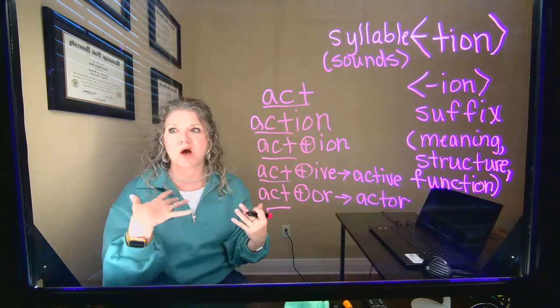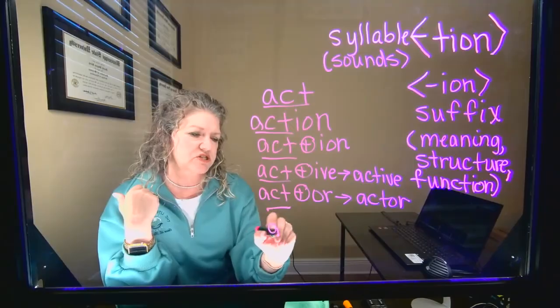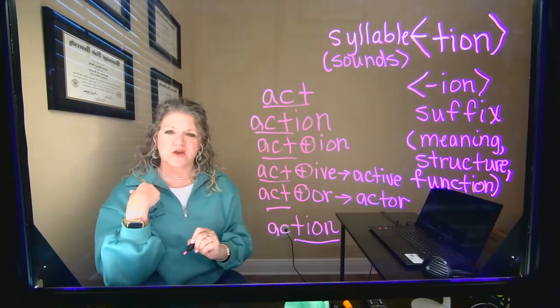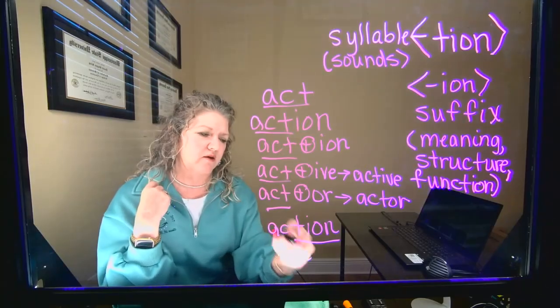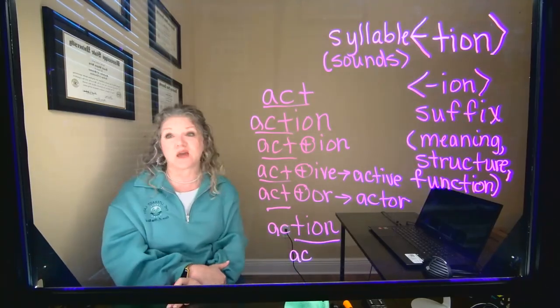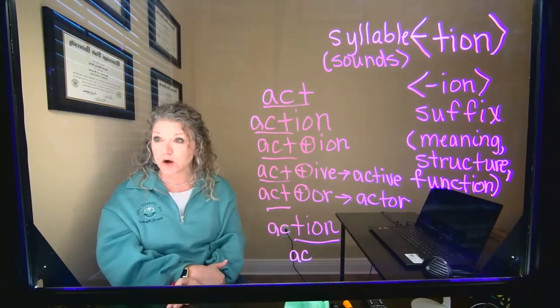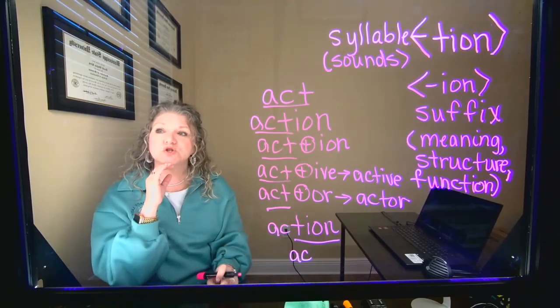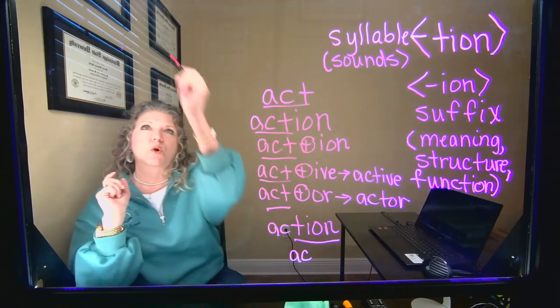If I were to hypothesize that the TION in action is the suffix, I'm left with ac. And I can't say active, and I can't say acker, right? The T is part of the base. So let's look at a more complex word.